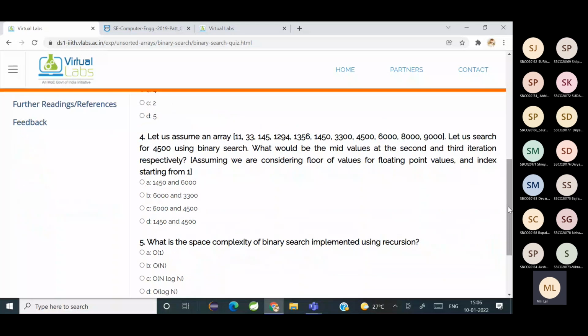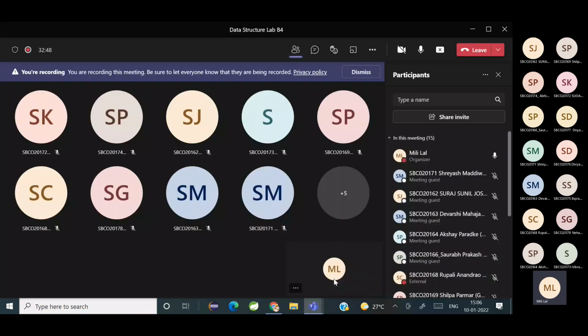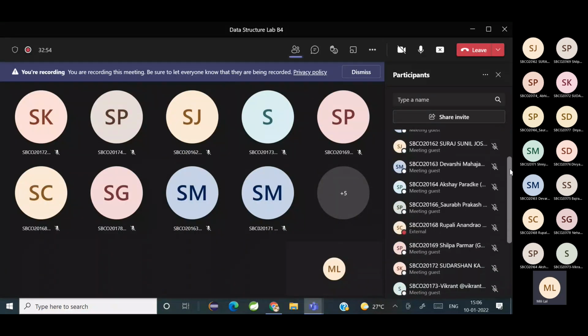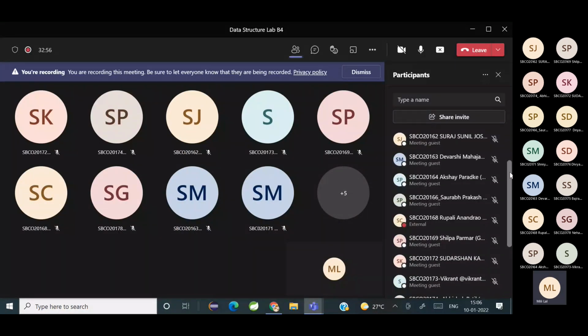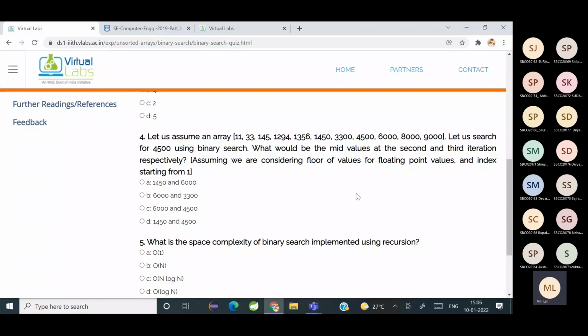Okay, now tell me the answer for this. Let us assume an array. There is a set of elements given. We have to find the second and third iteration. So I'll just call out somebody's name. Akshay is there? Akshay. Yes, ma'am. Tell me what will be the answer for this fourth question.